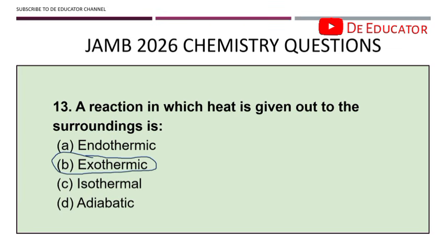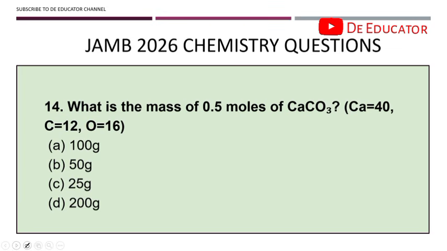All right. So the next question: what is the mass of 0.5 moles of CaCO3, calcium carbonate? Now, the first thing to do when you see a question like this is to calculate the RMM of CaCO3. Remember, we calculated the RMM of H2SO4. So using that same method, if you calculate the RMM for CaCO3, you have that the RMM for CaCO3 is 100 gram, right?